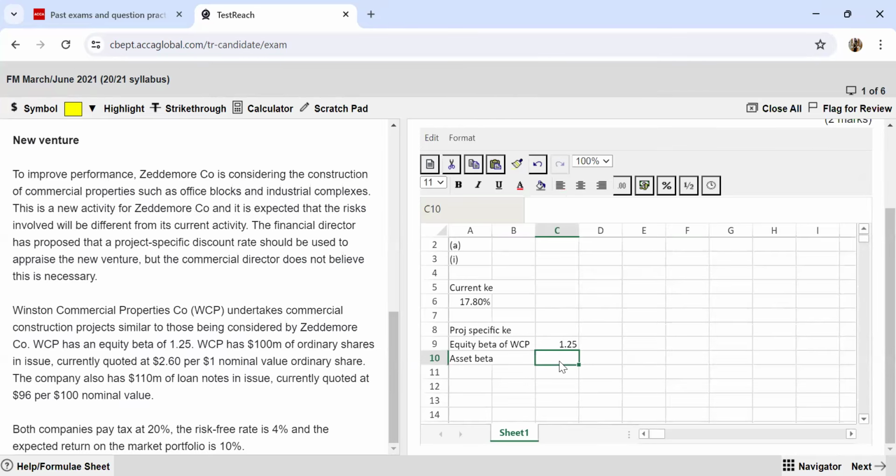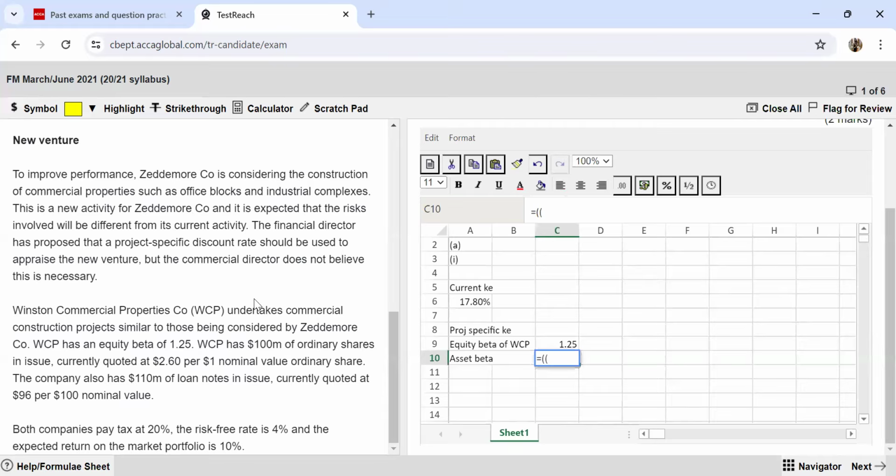Let's move ahead. So I have the equity beta all written, but I need the numerators and denominators first. So first of all, my numerator is going to be the value of equity. So it's saying that WCP has $100 million of ordinary shares currently quoted at 2.6. And their nominal value is also $1.